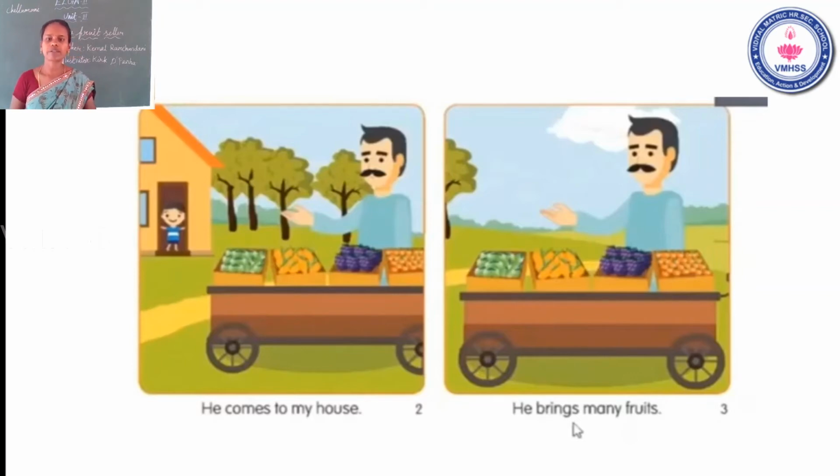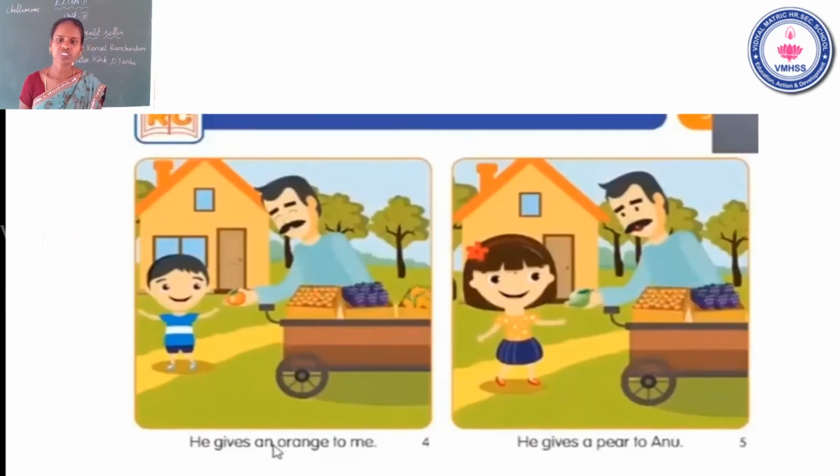Once again, read the second page. He comes to my house. He comes to my house. See the third page. He brings many fruits. He brings many fruits. Okay. He gives an orange to me. Do you like orange? Okay. He gives an orange to me.